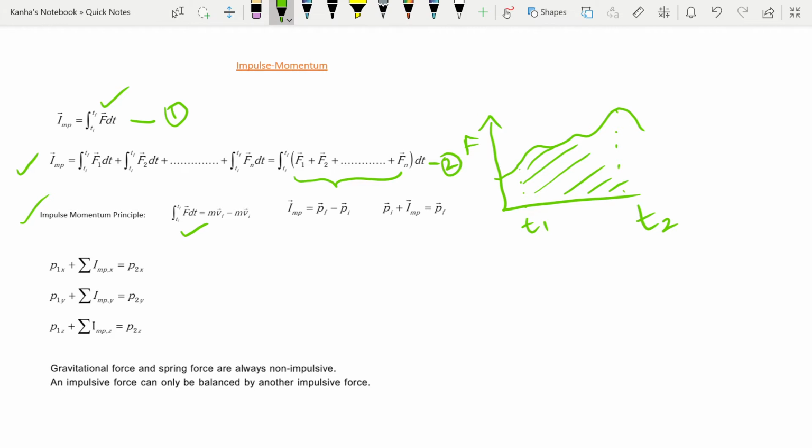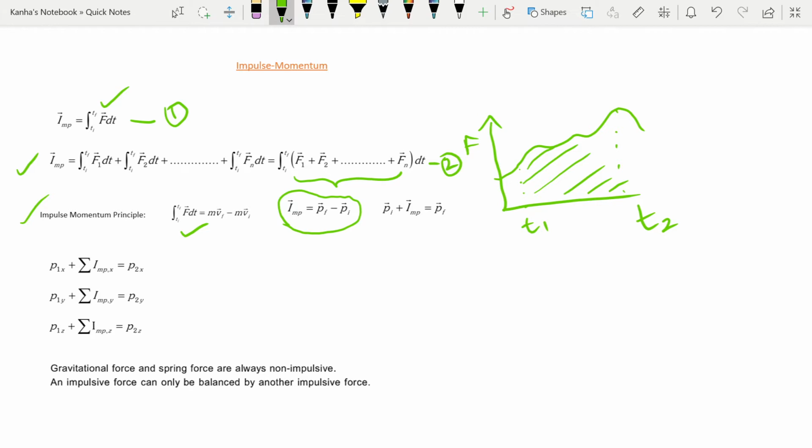But we've already learned that these are momenta. Note that we always talk about impulse when a duration of time has been given.